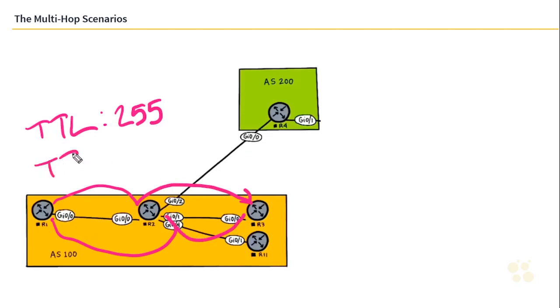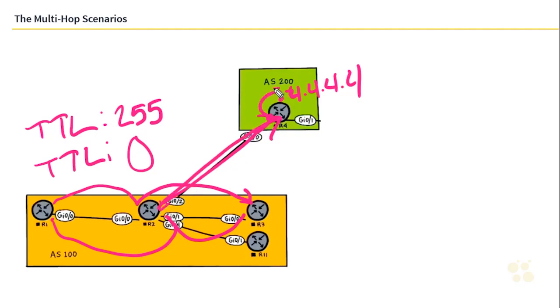In an eBGP session, the TTL is set to 1. That's right. eBGP sessions, by default, have to be directly connected. Even if R2 wanted to peer with the loopback address of R4, let's call that 4.4.4.4, that would be a hop to this interface and then routed to R4. This is called multi-hop. And knowing the difference between an iBGP multi-hop scenario, basically multi-hop is allowed, versus an eBGP multi-hop scenario, basically multi-hop is not allowed, it's going to be important for you to understand too.